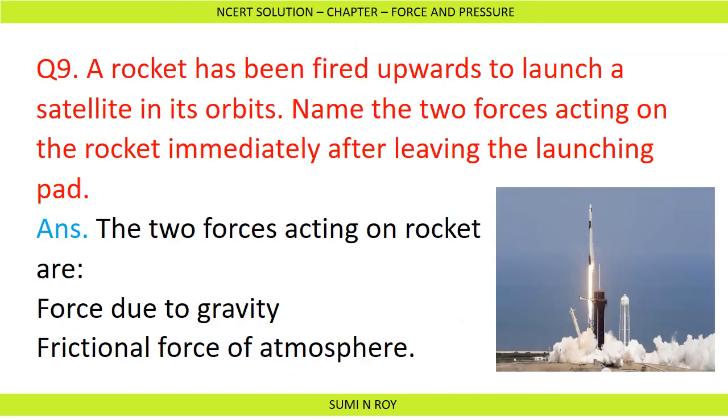Next question is, a rocket has been fired upward to launch a satellite in its orbit. Name the two forces acting on the rocket immediately after leaving the launching pad. The two forces acting on the rocket are the force due to gravity and the frictional force of the atmosphere.